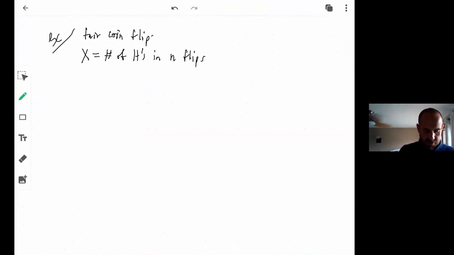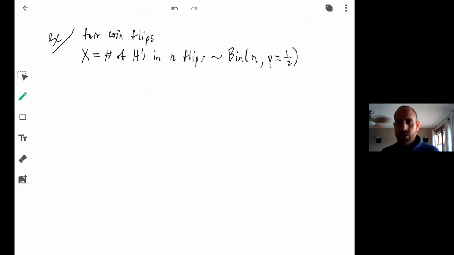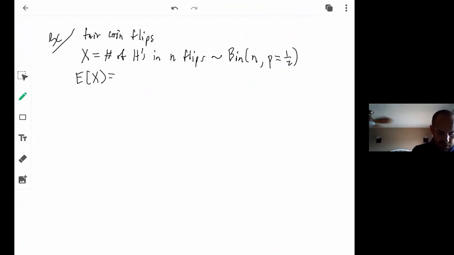This thing is going to have what kind of distribution? Well, it's going to be binomial with n trials and probability of success 1/2. Right, so I'm keeping track explicitly of the number of heads. Of course, you know very well at this point that the expected value of x is equal to np, which in this case is just n over 2. Okay, and what about the variance of x?